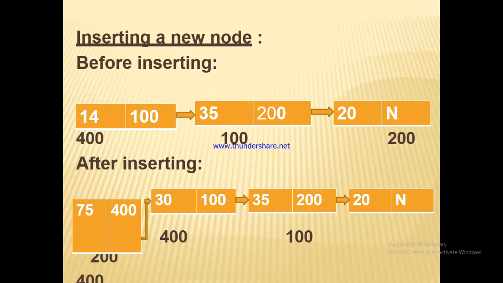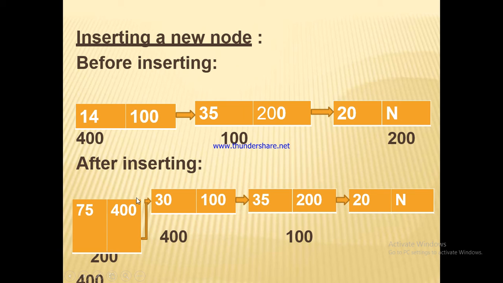Now inserting a new node. Before inserting, we have node 1 with data item 14 and address 100. In the second node, data item is 35 and address is 200. In the third node, data item is 20 and address is n, meaning null.